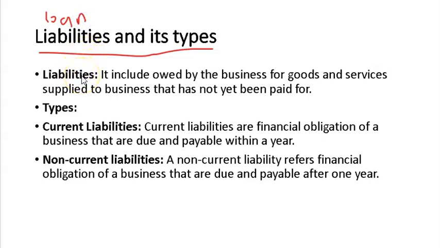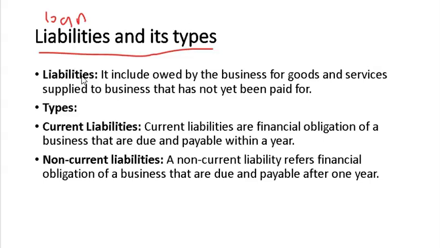Liabilities. It includes money owed by the business for goods and services supplied to the business that has not yet been paid. The meaning of this sentence is that we get something from someone, but we don't pay for it. So it's our liability that we have to pay him, and it has not yet been paid.